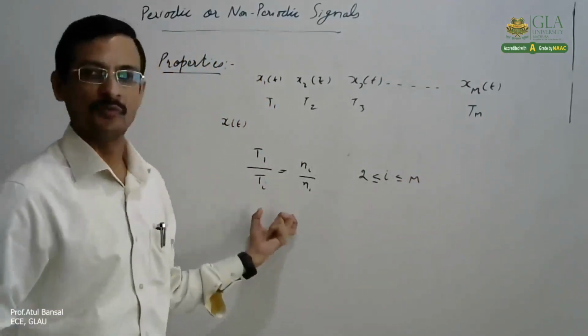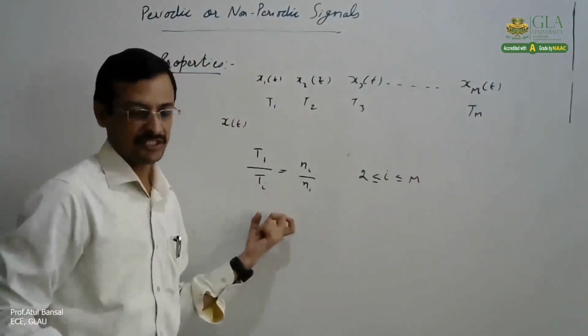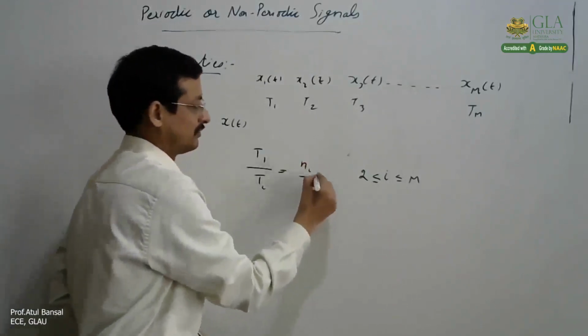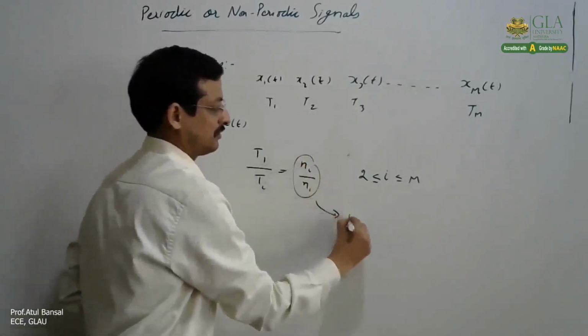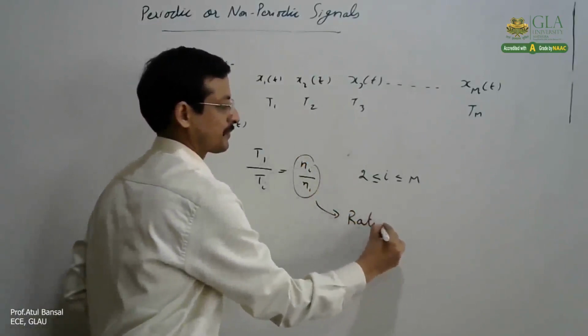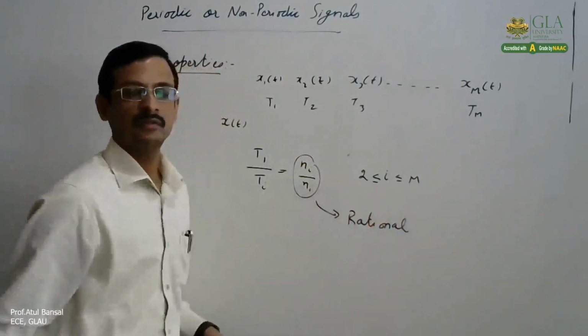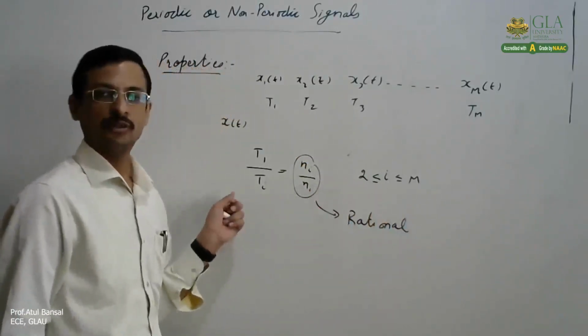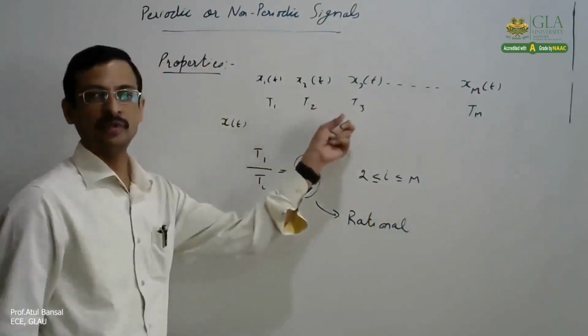If this ratio is a rational number, then only the sum will be periodic.